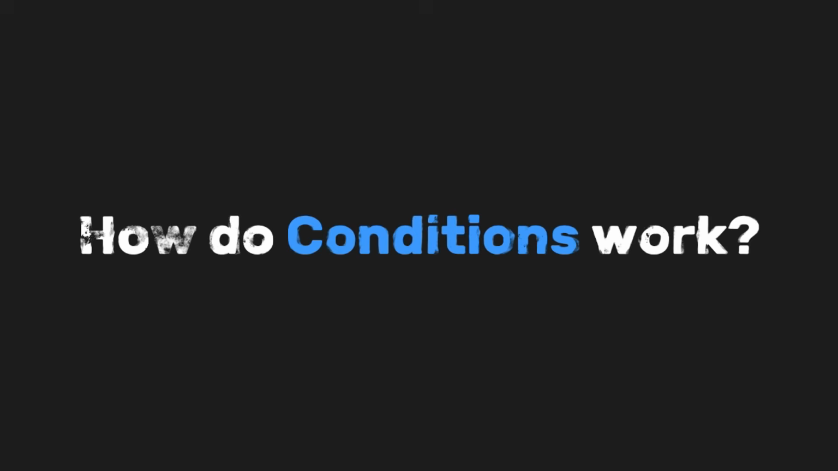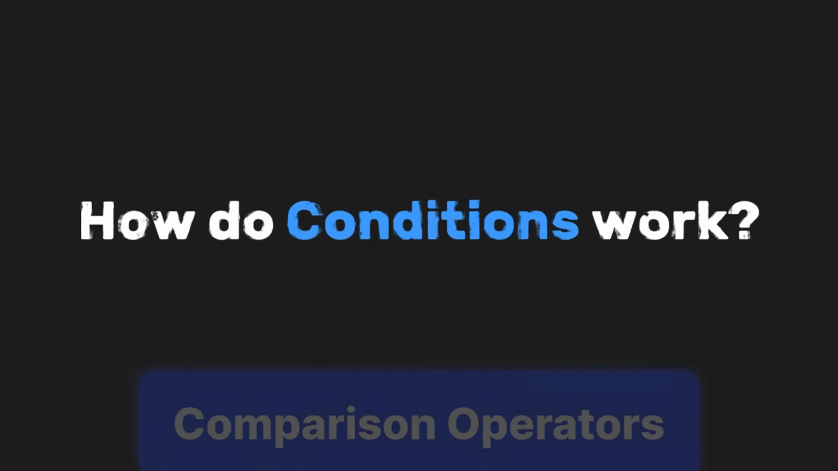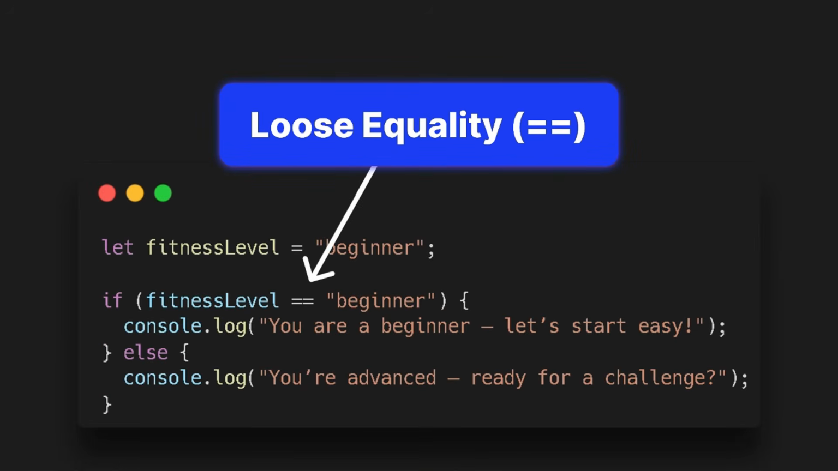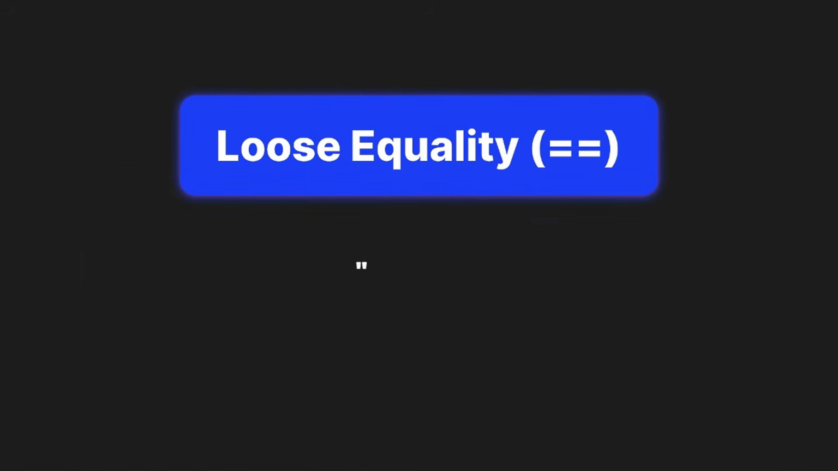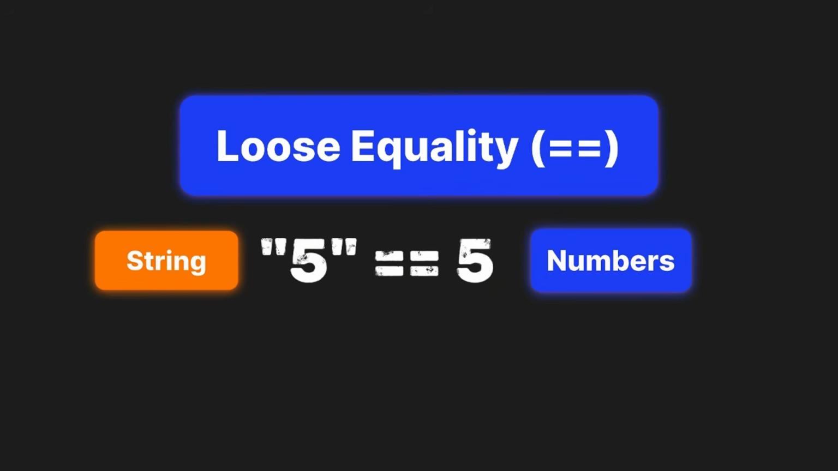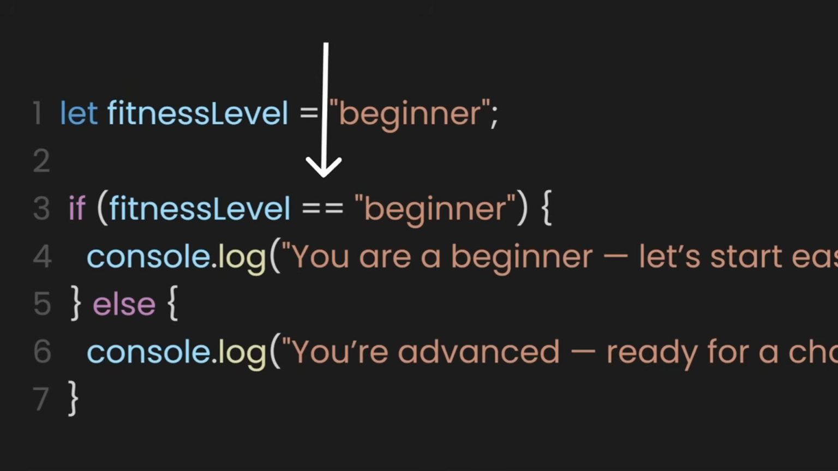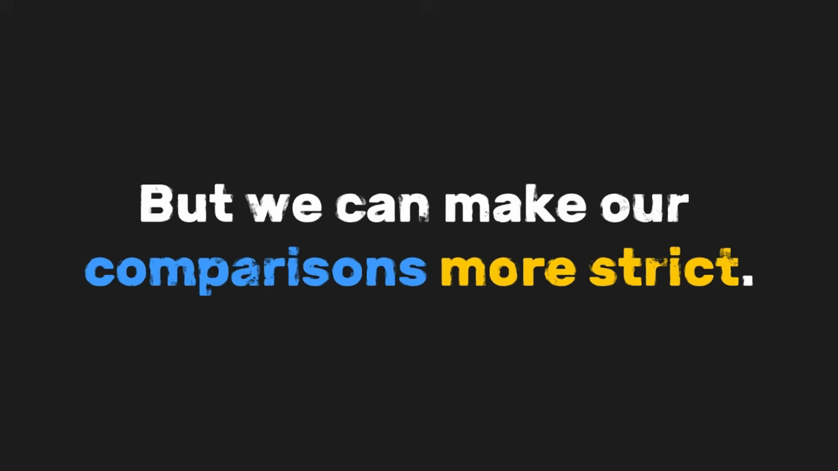To really understand how conditions work, let's also talk about comparison operators. Earlier, we used the loose equality operator in our if-else statement. Loose equality checks if two values are equal after converting them to the same type. For example, in our fitness code, we wrote fitness level equals beginner, which checks if the variable's value matches the string beginner and returns true or false. But we can make our comparisons more strict.